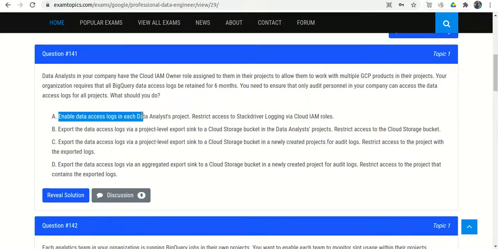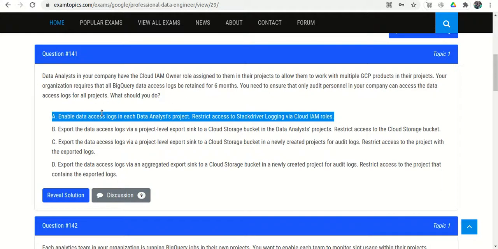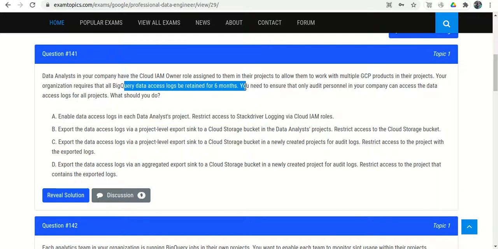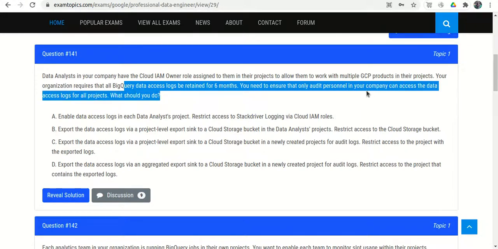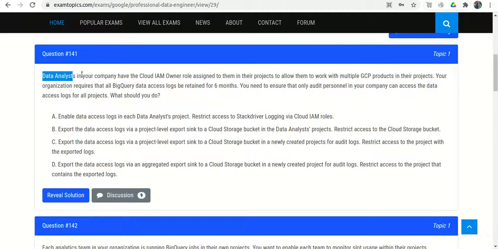Option A: Enable data access logs in each data analyst project. Restrict access to the Stackdriver logging via Cloud IAM roles. So this is wrong, because in this option nothing is mentioned about where we will store the logs, right, and how we will ensure that only the audit personnel in our company get access and not the data analysts. Even though they say enable data access logs in each data analyst project, if they enable the logs, then all data analysts can get access to the logs, but here it is mentioned only audit personnel should get access. So option A eliminated.